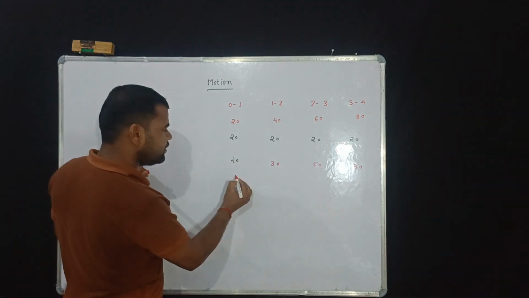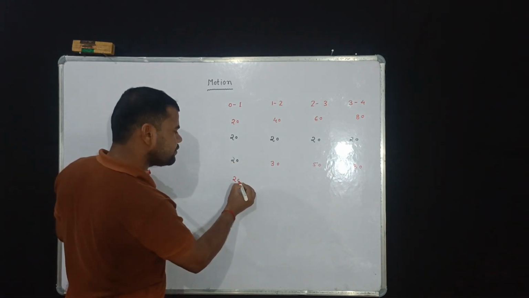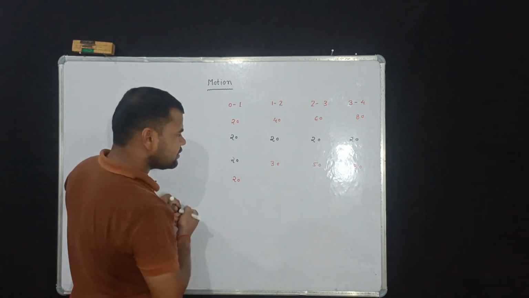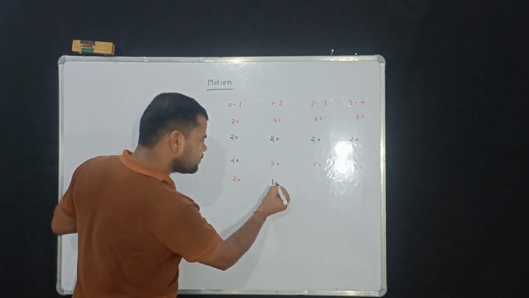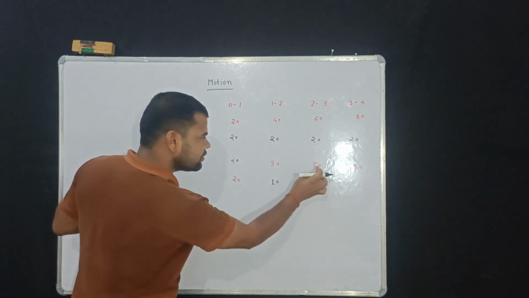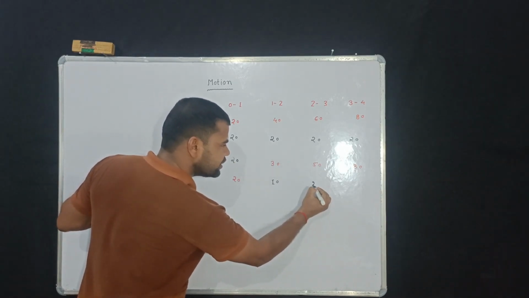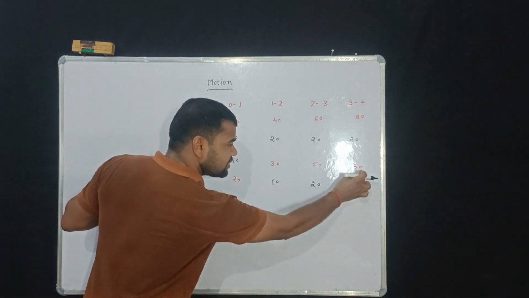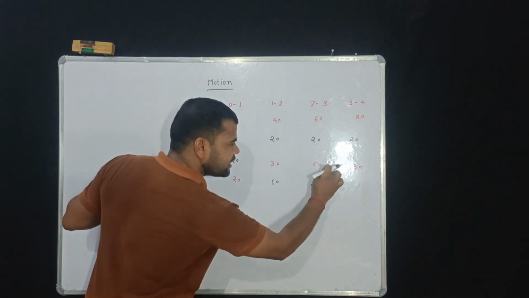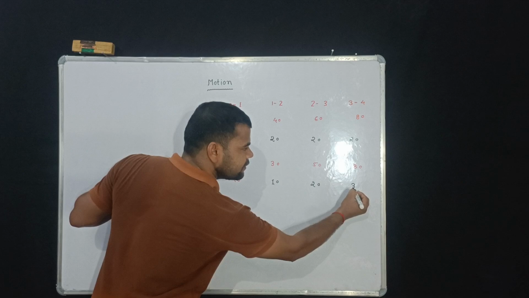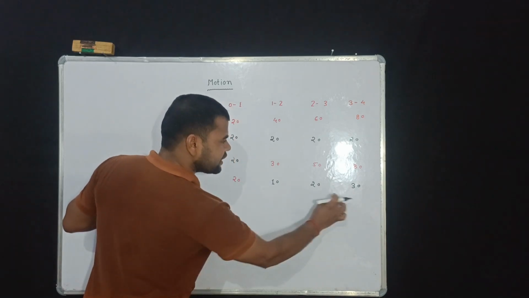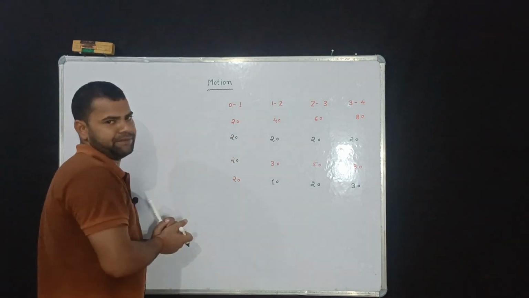Now in the first time interval it is 20 meter, in the second time interval 30 minus 20 is 10 meter, 50 minus 30 is 20 meter, and in the last time interval 80 minus 50 is 30 meter. So this is an example of non-uniform motion.